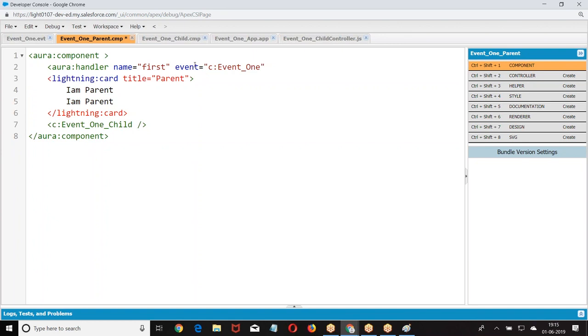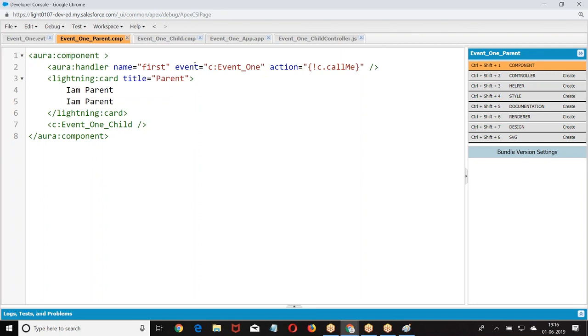Now, if the child fired an event with the name called first, then action. Parent is saying, boss, whenever the event called first is fired, automatically run the method callMe. Are you getting my point?